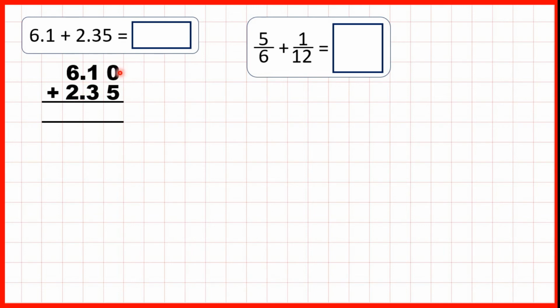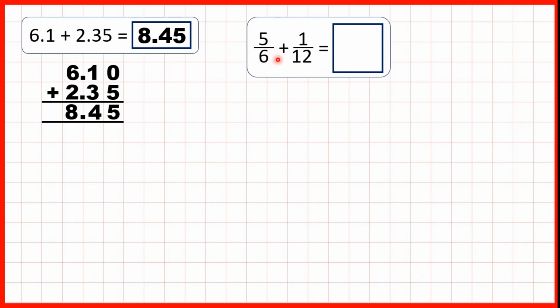We can write 0 in empty squares, and so that we don't forget, let's copy down the decimal point into our answer straight away. Now 0 plus 5 is 5, 1 plus 3 is 4, and 6 plus 2 is 8. So our answer is 8.45.